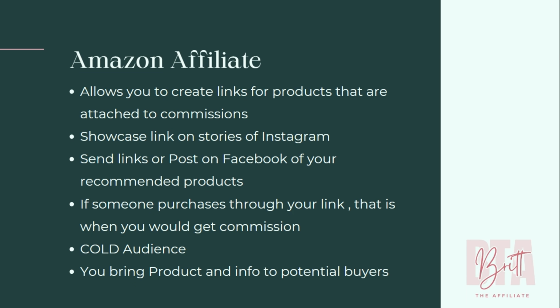So overall, the Amazon affiliate program is made for commissionable links. You have to bring the product and info to potential buyers. And so that's kind of what that breakdown looks like with the Amazon affiliate. Overall, it is an amazing way to start making money, to be able to post links onto different platforms, social media, blogs, YouTube, anything you name it, you can put those links on. So anything for my husband's YouTube channel with Adventure and Repeat, where he is doing repairs, if we bought it on Amazon or if it's on Amazon, I am linking those commissionable links to that YouTube, and that's where the affiliate program comes in very, very handy.